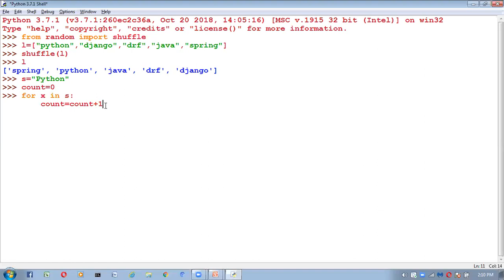So now here I'm just going to check the count value. Count, it will print 6. Here how many characters are there inside? Yes, PYTHON, 6 characters. So here we are getting count 6. I'm not using any length function here. Without using the length inbuilt function, we are able to find the count value. Right? So next.